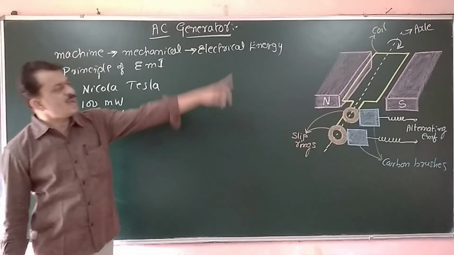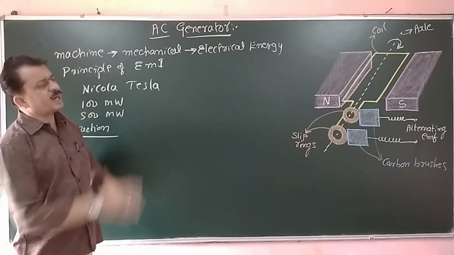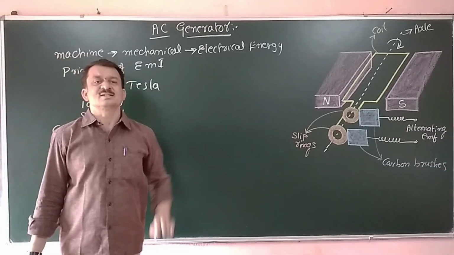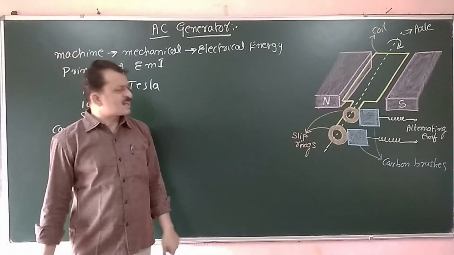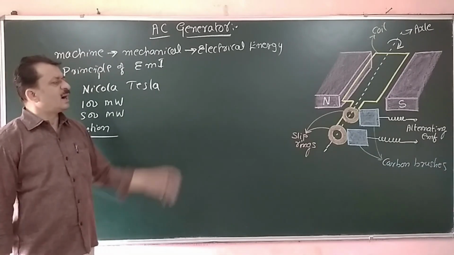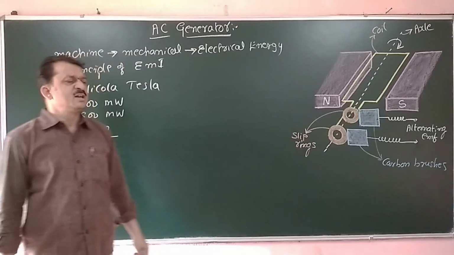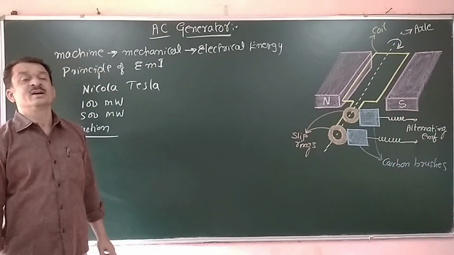That coil is made to rotate between two strong pole pieces, N and S. The ends of the coil are connected to two slip rings, which are connected to two carbon brushes, and from there we take the alternating current.